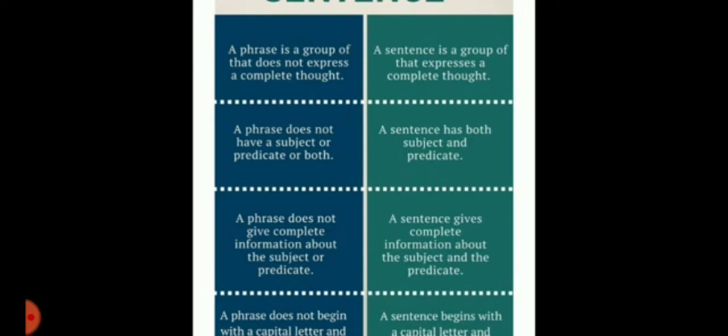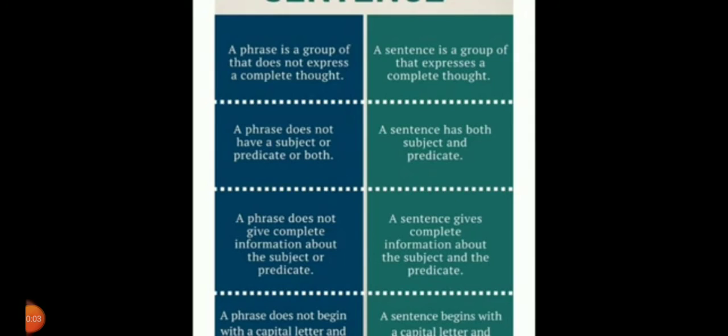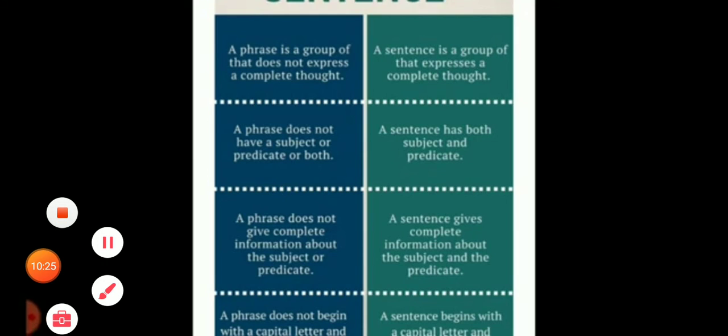but a sentence has both subject and predicate. Third, a phrase does not give complete information about the subject or predicate, but a sentence gives complete information about the subject and the predicate. Now the next is, a phrase does not begin with a capital letter and end with a full stop, question mark or exclamation mark, but a sentence begins with a capital letter and ends with a full stop, question mark or exclamation mark. Okay students, so these are the differences between sentence and phrase. So you must learn this.